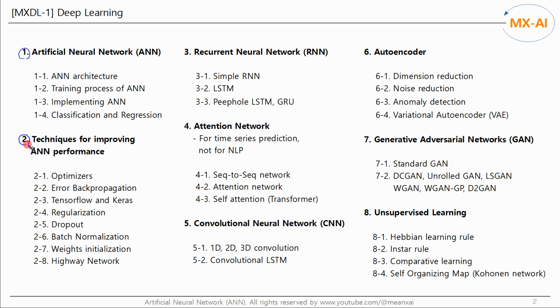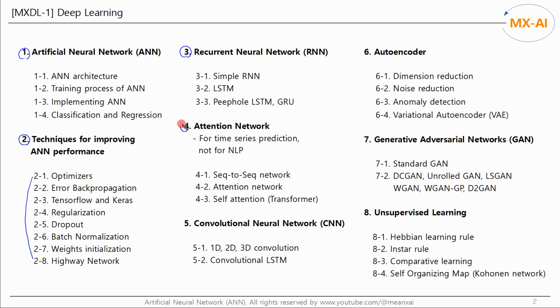The second topic is various techniques designed to improve the performance of artificial neural network. Many techniques have been developed over a long period of time. The third topic is Recurrent Neural Network. It mainly learns sequence data such as time series.